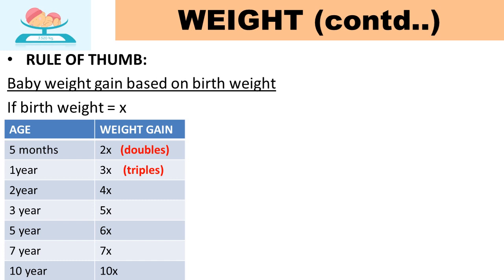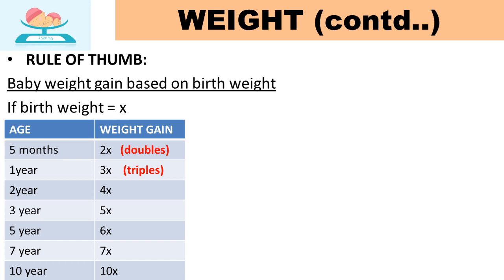At 2 years, it will become 4 times the birth weight. At 3 years, 5 times the birth weight. At 5 years, it will become approximately 6 times the birth weight. At 7 years, 7 times. At 10 years, 10 times the birth weight. So this is how the weight of a child increases as the child grows up.